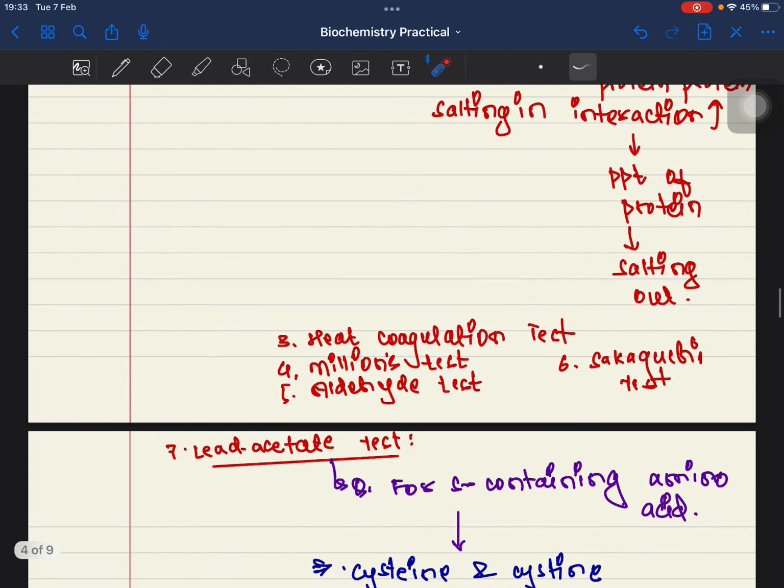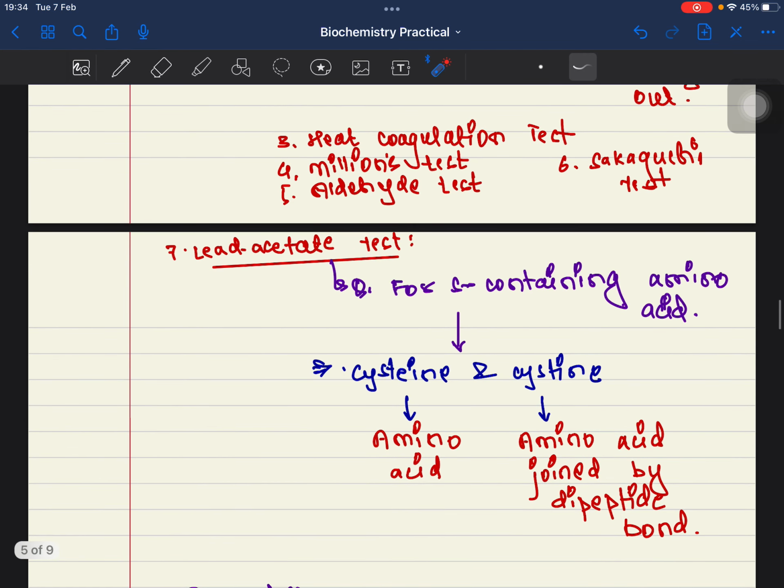Heat coagulation test, Millon's test, aldehyde test, Sakaguchi test, all the tests you must know the principle and the points which are enlisted in the note. That is very important. All right. Now the other question that can be asked, other kind of weird question that can be asked in